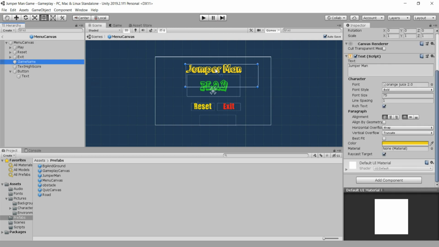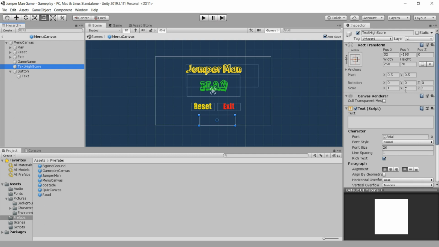Game name is this jumper main here, and you see that the font is orange juice. And yeah, that is the font that we imported, as I said in the beginning of this tutorial. Text high score, so this is the high score when we play this game. This text high score will be activated here, and you will see that high score, but we will provide that not here in the Unity editor as you see, but we will provide that in the code in the Visual Studio when we're going to later on program these scripts.